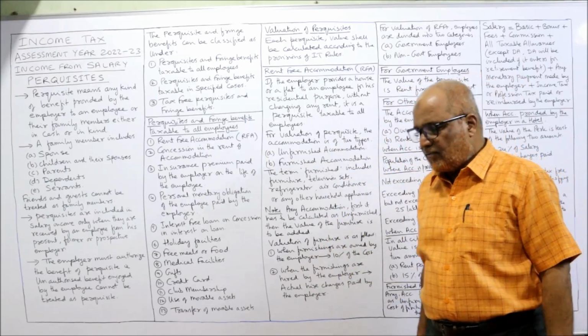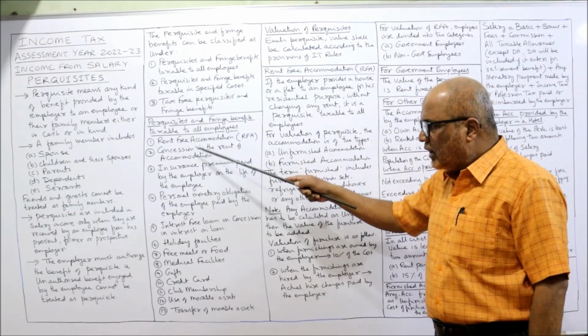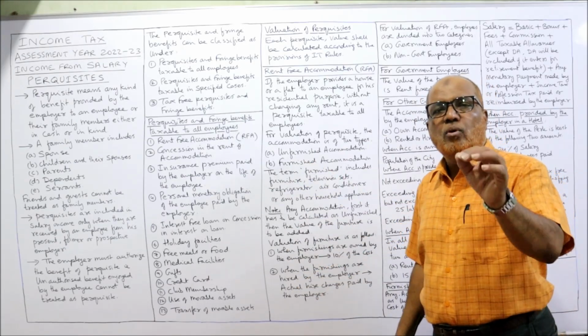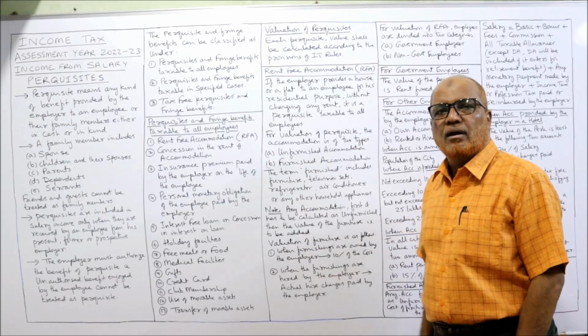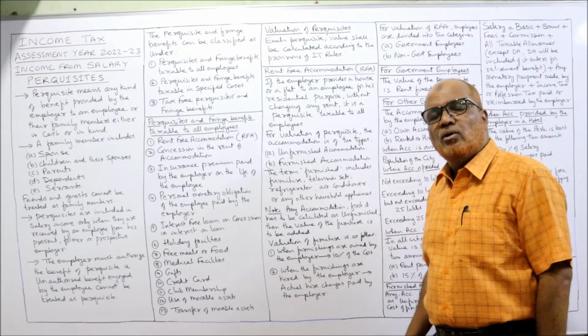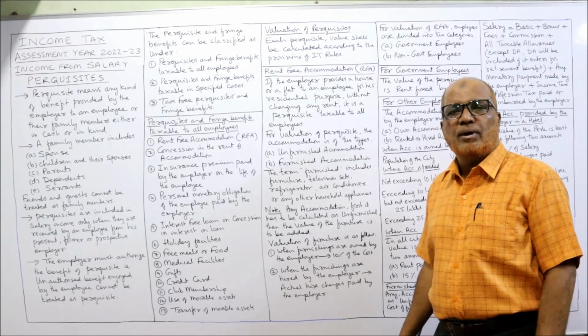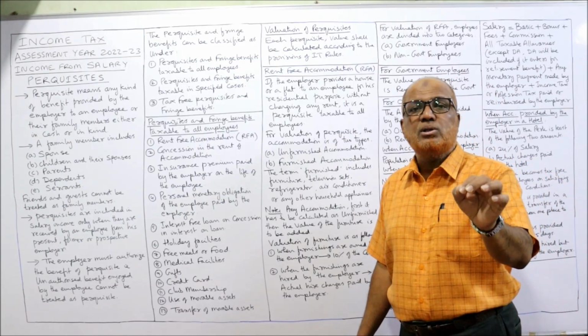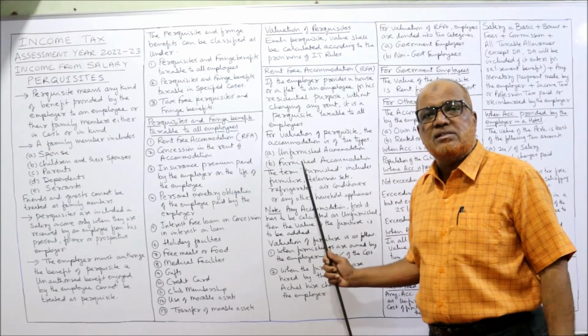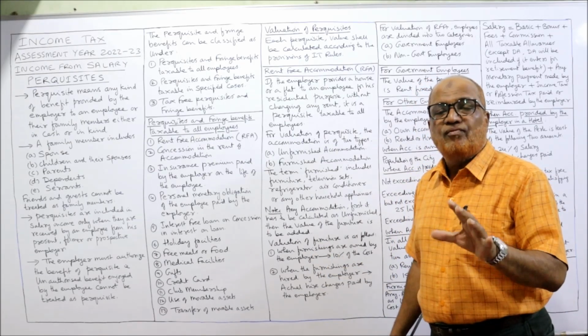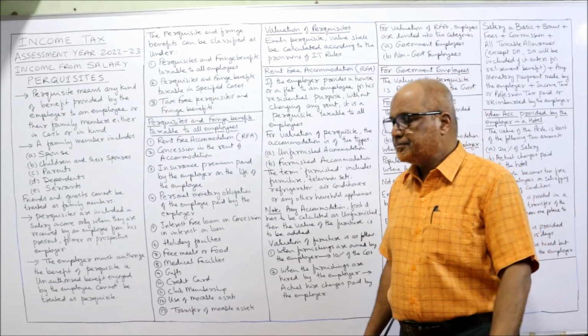Next comes rent-free accommodation. Among all these perquisites which are fully taxable, the most important is rent-free accommodation. So now in this video I am going to explain you about how to value the rent-free accommodation, and in the problems also very frequently this item is going to come. So remember, this is very important.